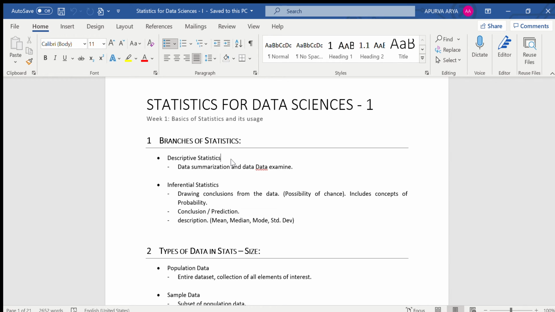So this second case, where we are trying to predict for the students in the entire world, is inferential statistics.